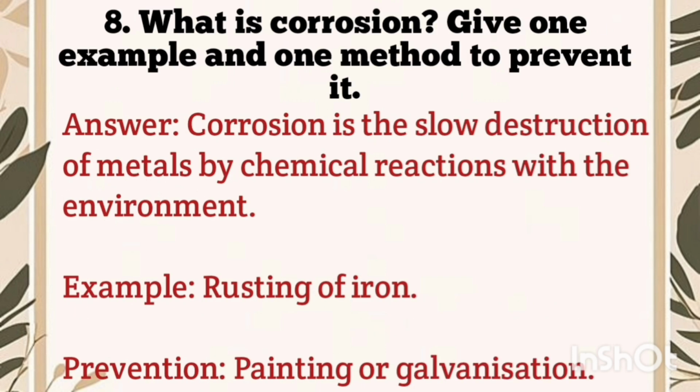Now eighth number question is, what is corrosion? Give one example and one method to prevent it. So the answer is, corrosion is the slow destruction of metals by chemical reactions with the environment. Example is rusting of iron, and prevention is painting and galvanization.